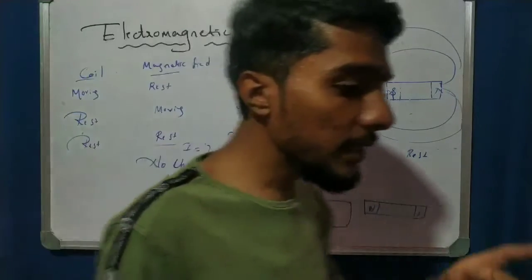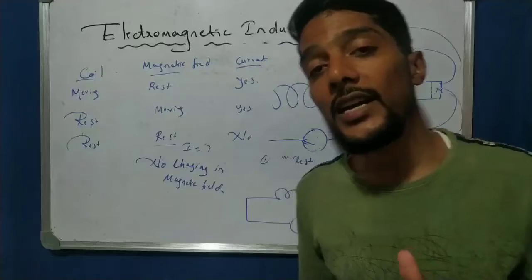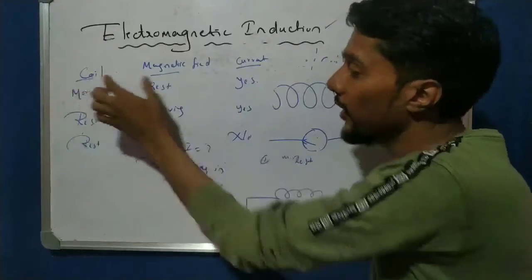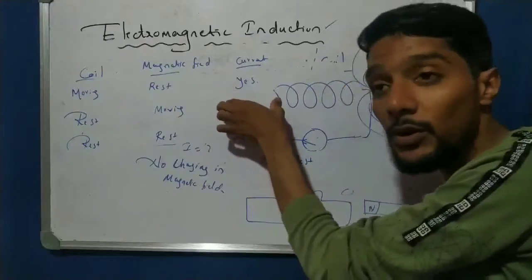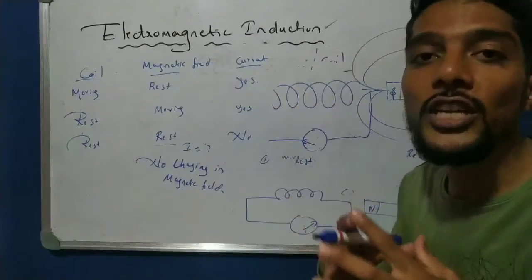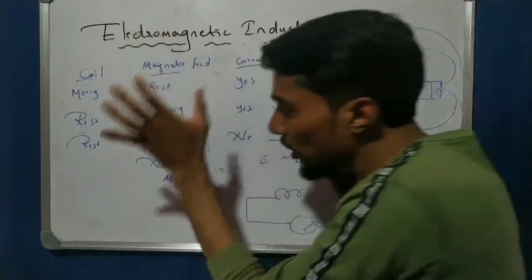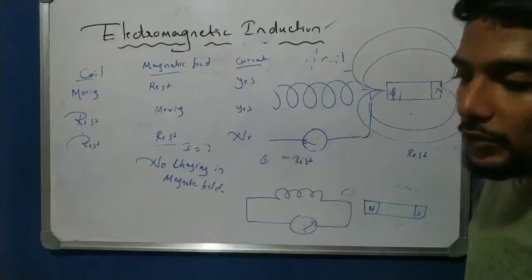When there is a change in the magnetic field, only in that condition is the current produced. Here, moving means a change in the magnetic field, that is why the current is produced. But both at rest means there is no change in the magnetic field. The magnetic field is the same at all points of the coil, so no current is produced in the circuit.